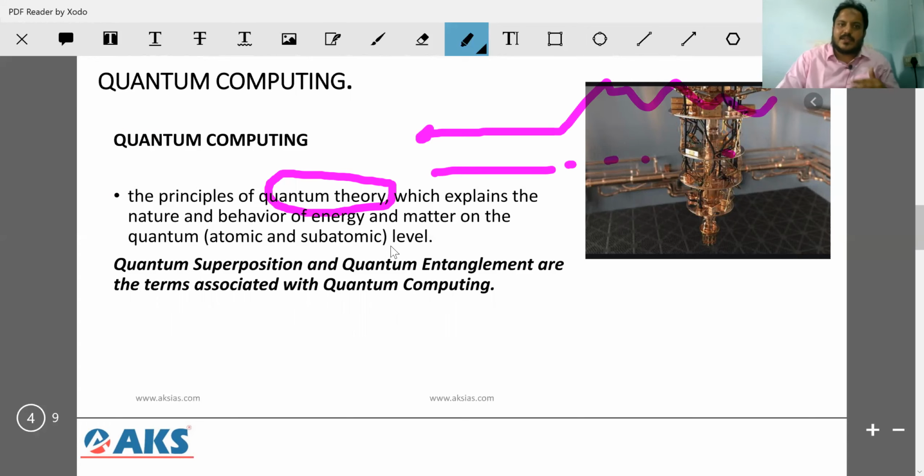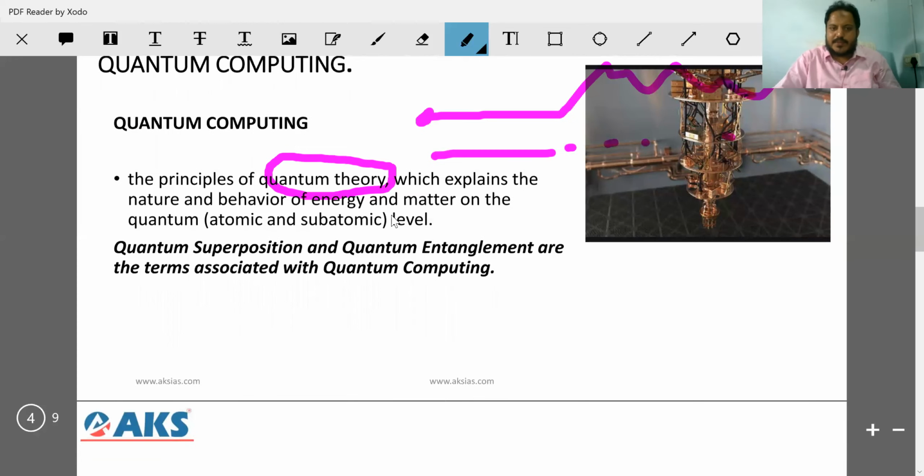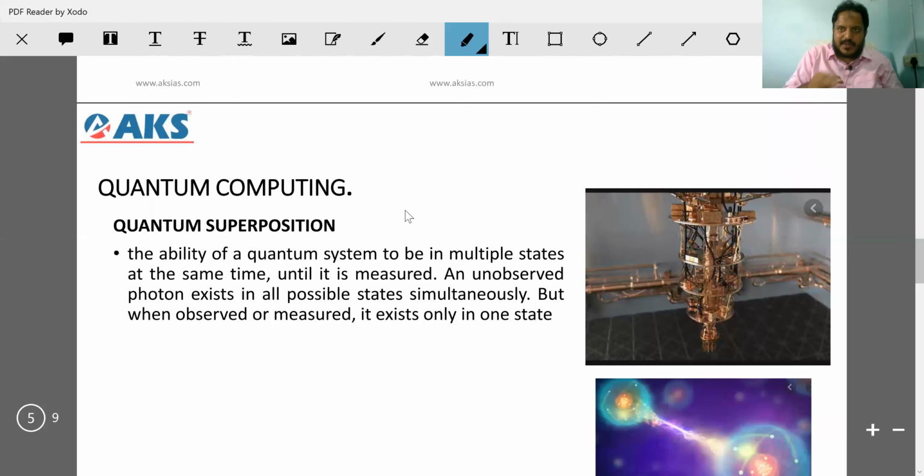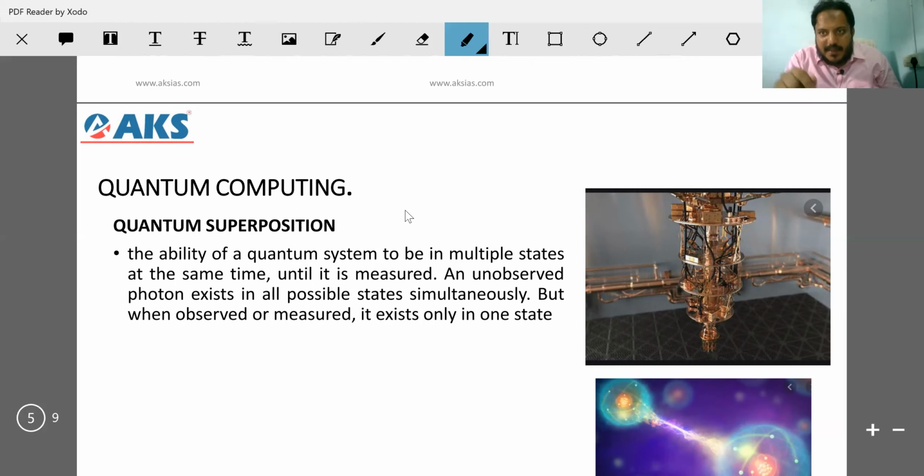These quantum theories are used in computers; together we call them quantum computers. Quantum computers use the behavior of atomic and subatomic particles when observed for transferring signals.